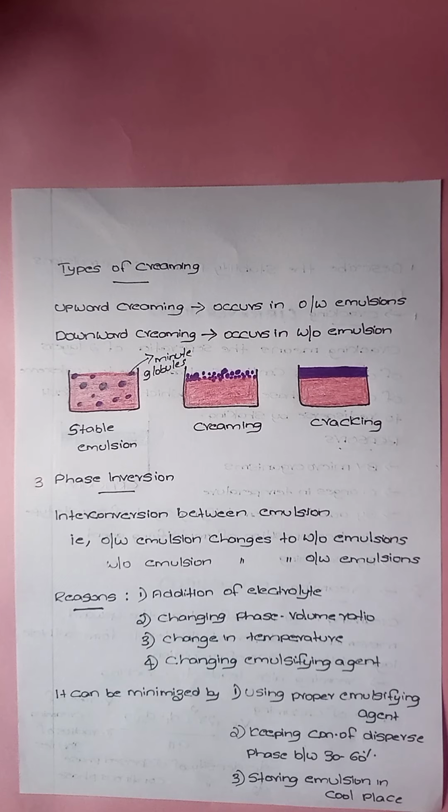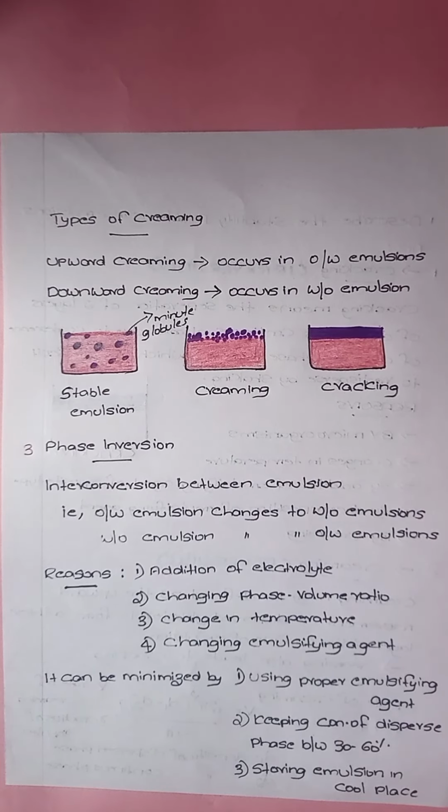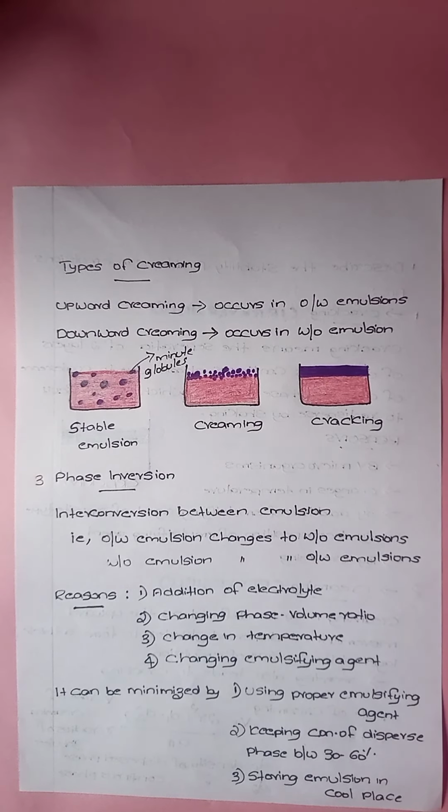Here you can see the picture representation of creaming, cracking, and the stable emulsion. In the stable emulsion, you can see the minute globules dispersed in the continuous phase. The blue circles indicate the globules and the red area indicates the continuous phase. At the same time, in creaming, as you can see, the globules move to the upward position and form a thicker layer. Whereas in cracking, you can see two different layers.